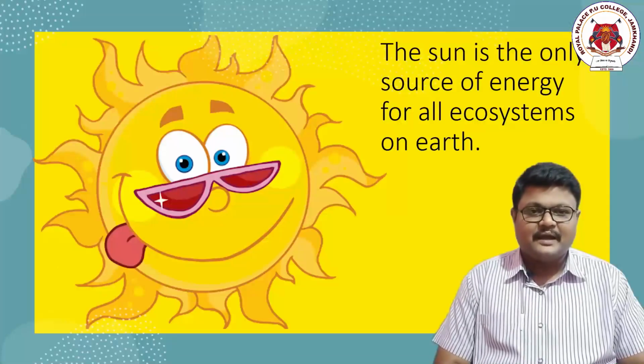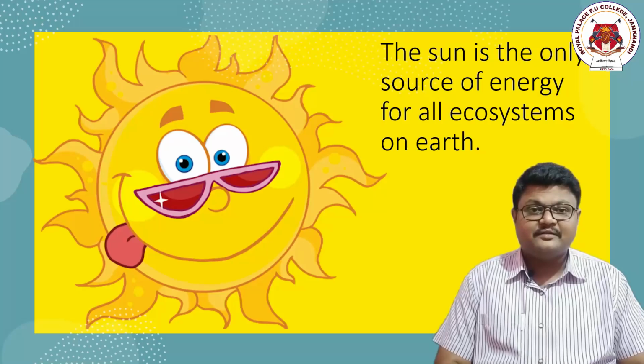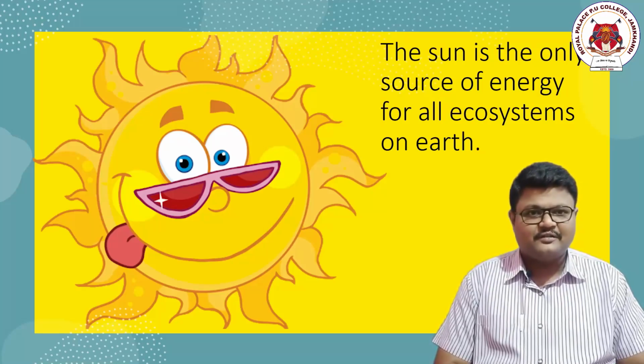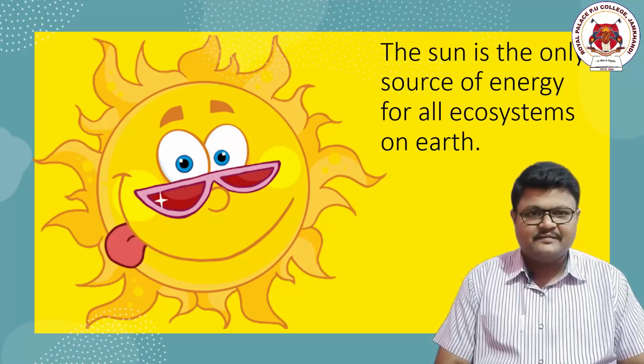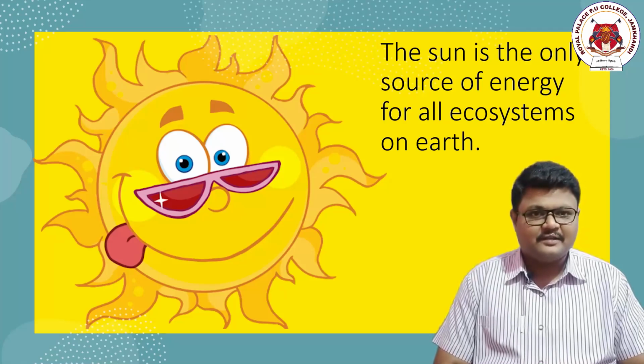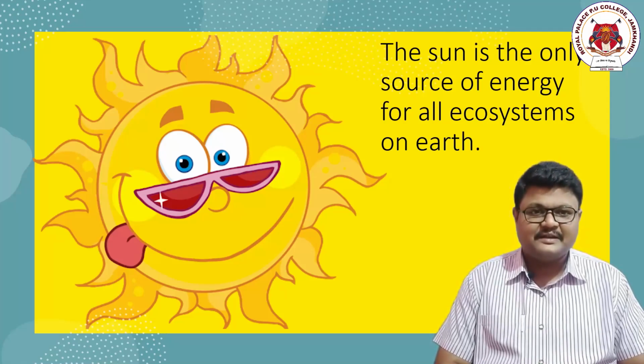As I have already mentioned in my previous videos, because of the plants we are still surviving. You may be a vegetarian or a non-vegetarian organism, but each and every organism on the planet is dependent directly or indirectly upon these plants.